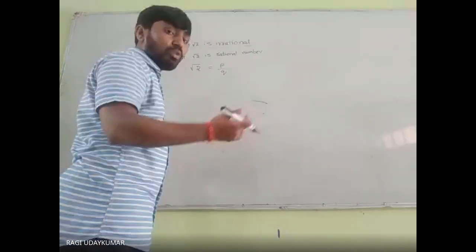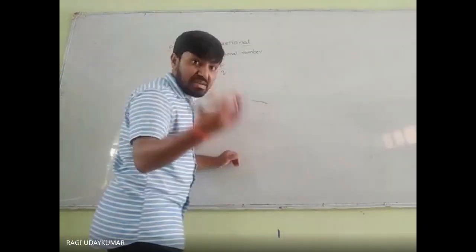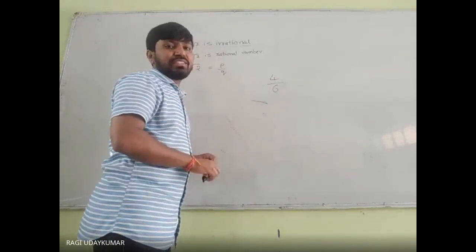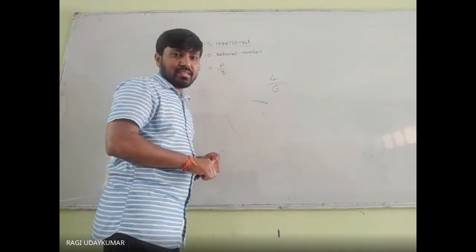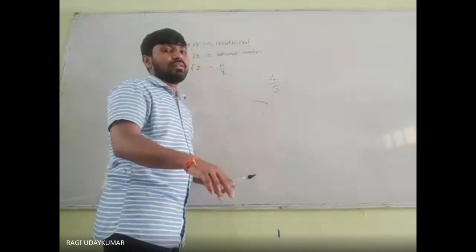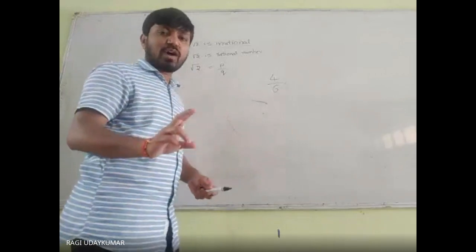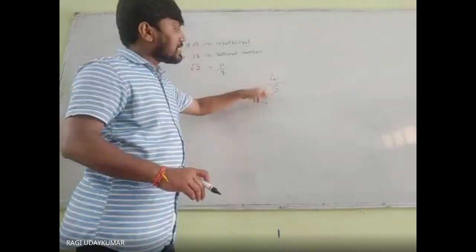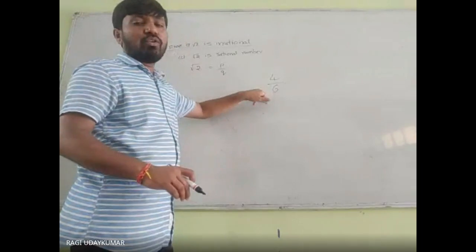Some rational numbers will be like 4 by 6. 4 by 6 is a rational number, but it is not in simplest form. It is not simplest because they have a common factor. What is a common factor for 4 and 6? 2.